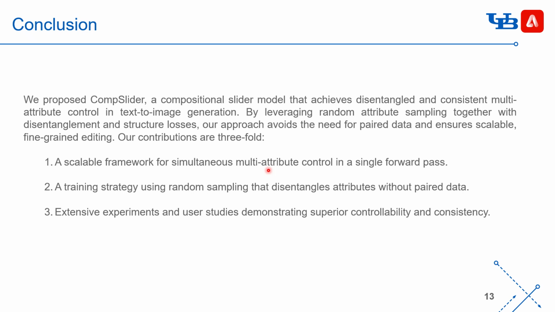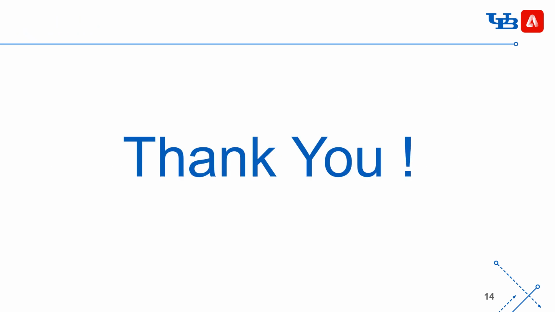We also add two losses, the disentanglement loss and the structure loss, to make sure each slider doesn't interfere with the others, and we can also preserve the identity and the structure. Our extensive experiments and user studies demonstrate our model has better controllability and consistency. Thank you for listening.